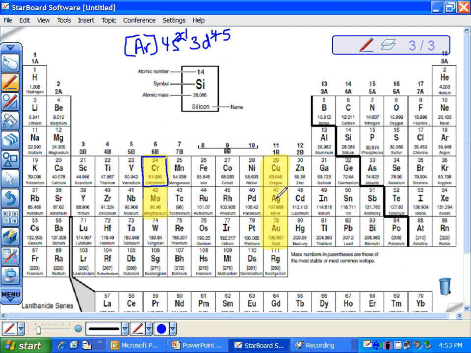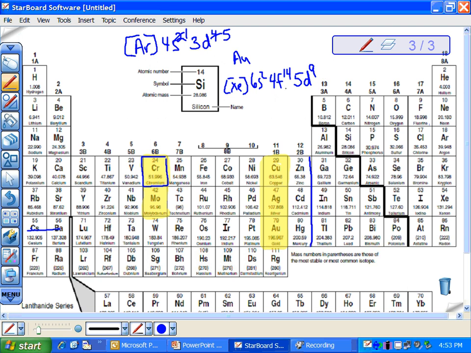So let's do gold here. If I were doing gold, you would think that it would be xenon in brackets, and then we go forward, we get 6s2. You run into that little thing which tells me to go down, 4f14. Now back up here, and we are at 5d9. That's what we would predict for him.